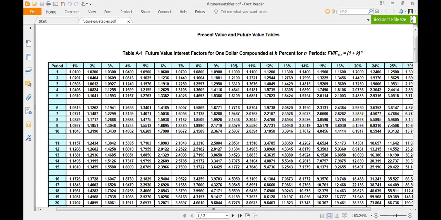So corresponding to 10%, we will calculate the future value factor for the respective years. जो भी आपके periods रहेंगे यहाँ पर, on the left side you can see periods are being given, and there's a horizontal line on the top which tells you about the rate of interest. ठीक है, and the heading states future value interest factor. So this is the future value factors table. So corresponding to 10%, we are being given different factors for the various periods that we have. ठीक है. So now if I move back to the slide,